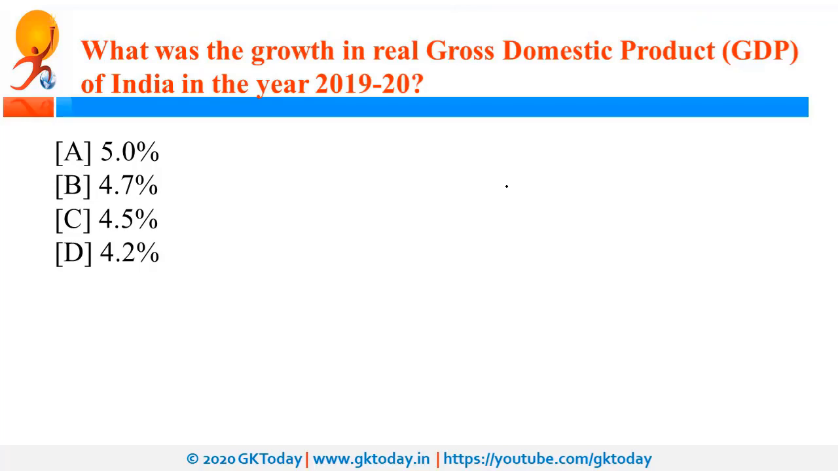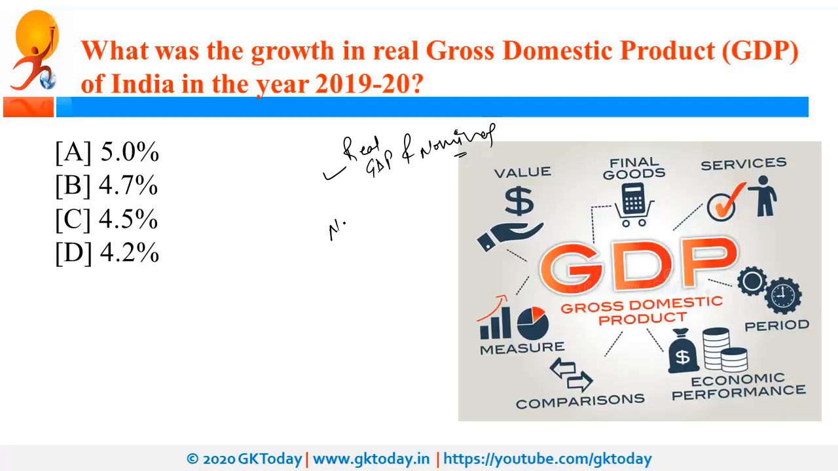What was the growth in real gross domestic product, that is GDP, of India in 2019-20? Now the first question is, what is the difference between real GDP and nominal GDP? So this is your homework. Now coming back to the question. So as per the NSO, the Indian economy grew by 4.2% in year 2019-20.